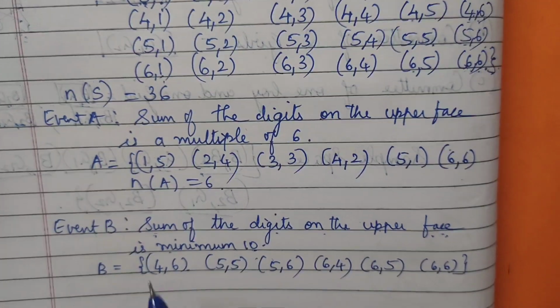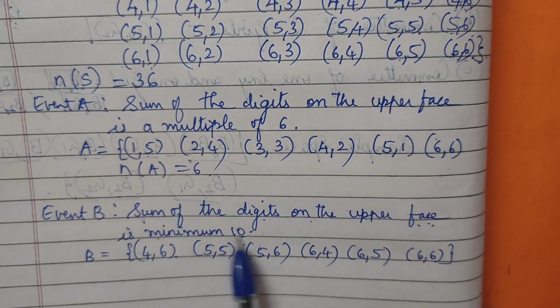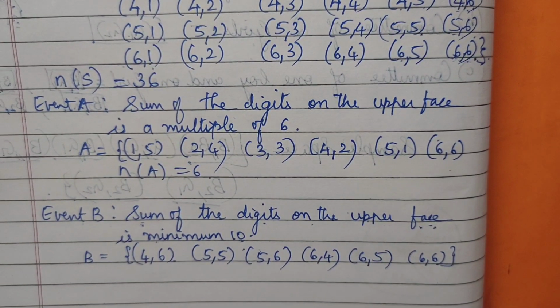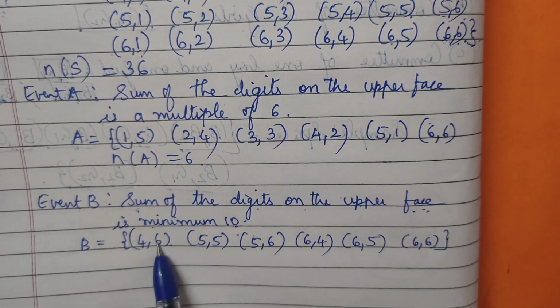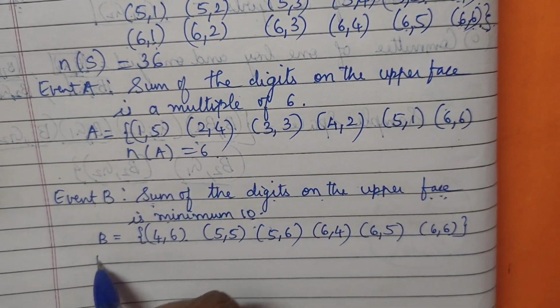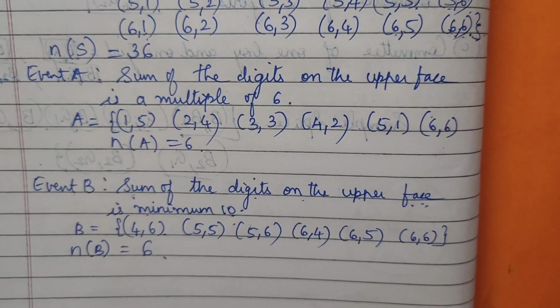See, if you understand the condition properly, then it is very easy to solve it. They said minimum 10. Minimum means 10 or more than 10. So we have picked up all the things. So how many sample points we have here? N of B equals to 6 here. Right? We'll move to the next one.